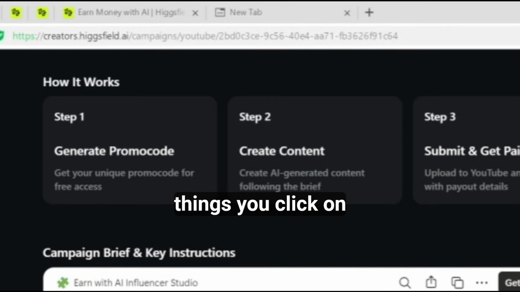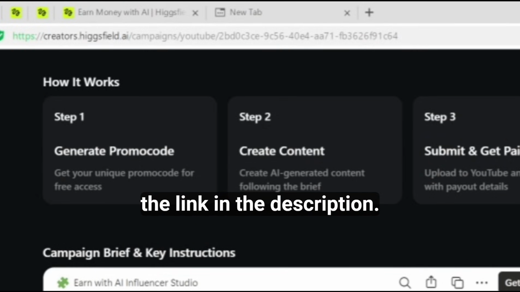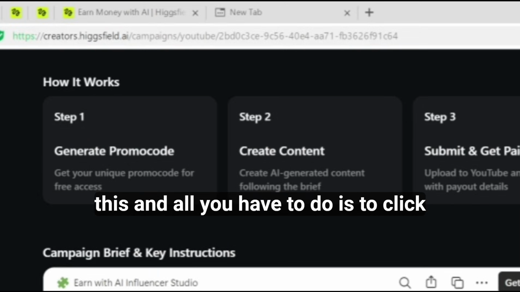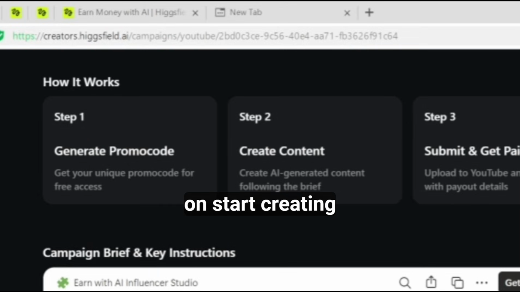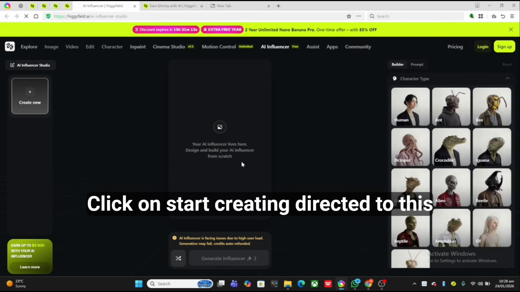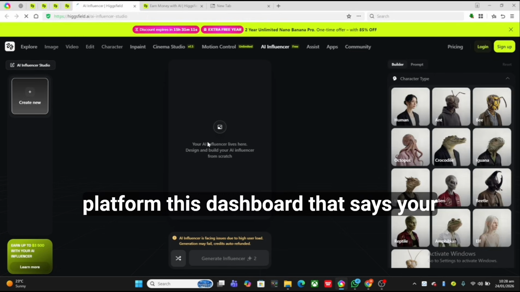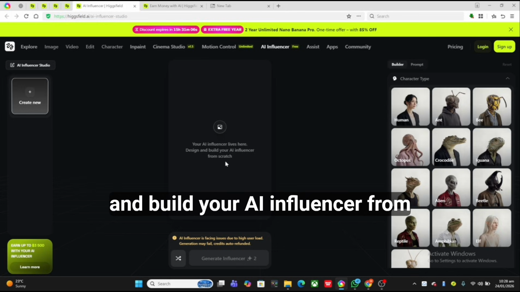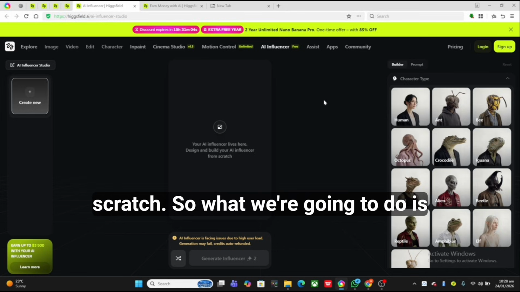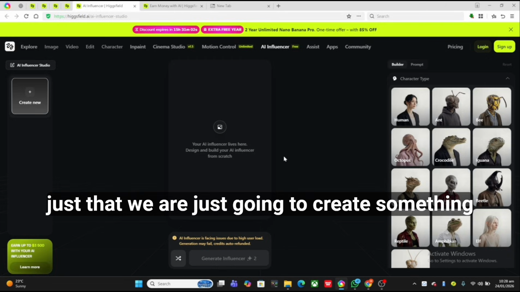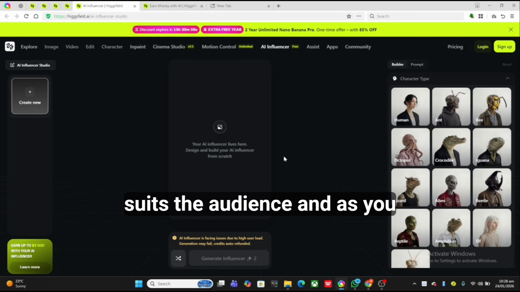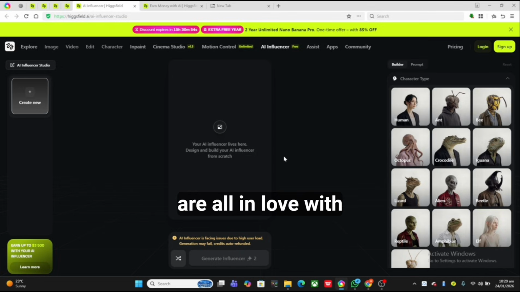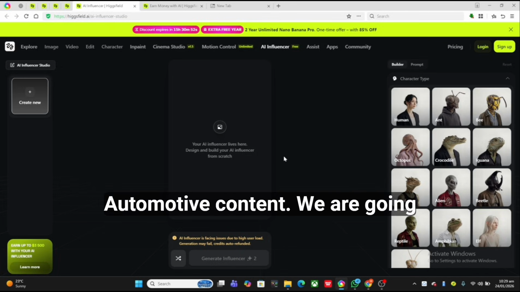The moment you click on the link in the description, you'll be brought to a dashboard just like this, and all you have to do is click on start creating. Then you're directed to this platform, this dashboard that says your AI influencer lives here, design and build your AI influencer from scratch. So what we're going to do is create something that suits our taste and suits the audience. And as you guys know, my audience are all in love with automotive content.